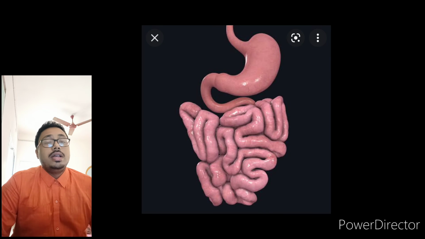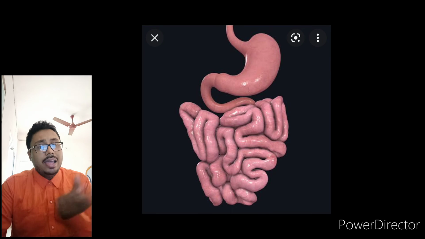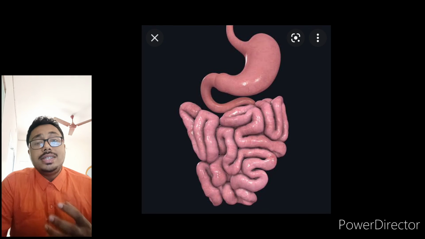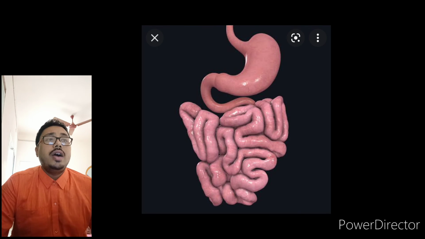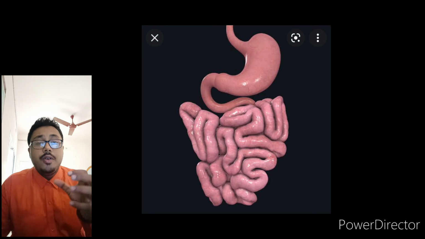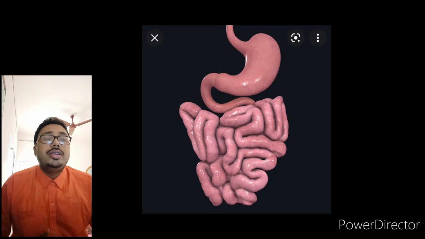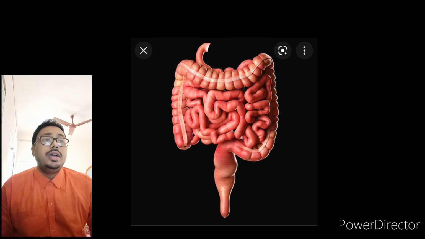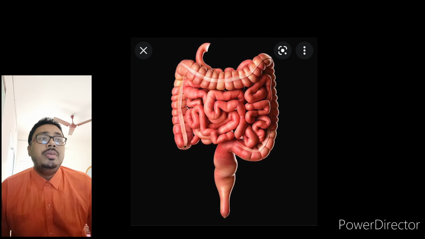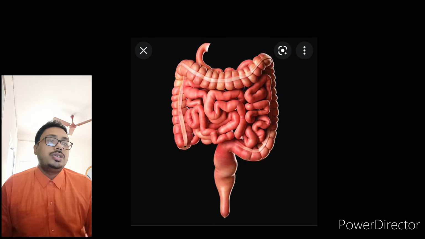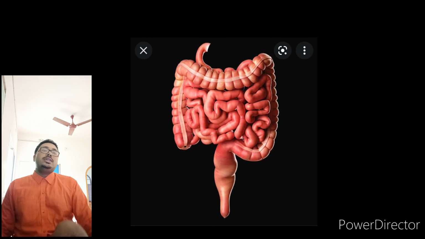Now, the small intestine is a pipe-like structure. This is the longest part of our gut. It is 7 meters long and 2.5 centimeters in diameter. It has three parts: the duodenum, which is C-shaped, then the jejunum in the middle portion, and the ileum, which is the terminal portion. See the picture of the small intestine.